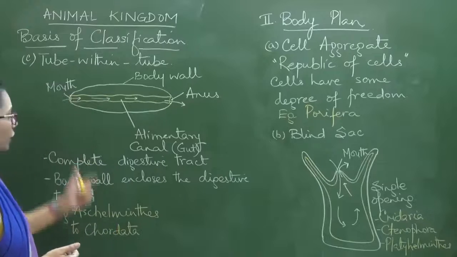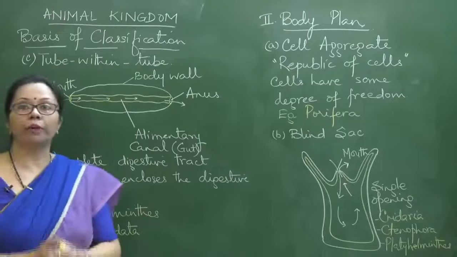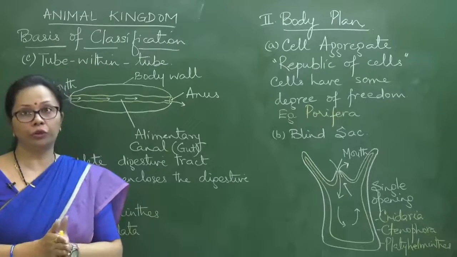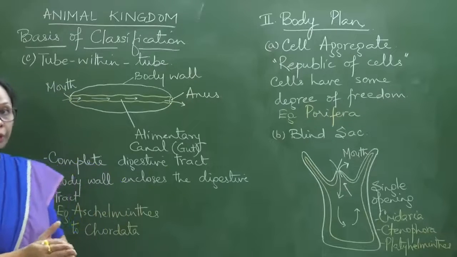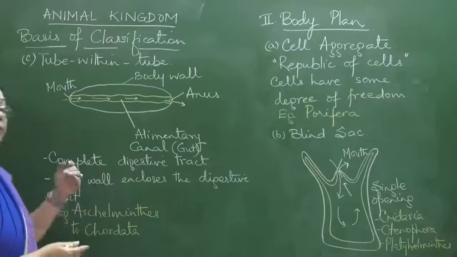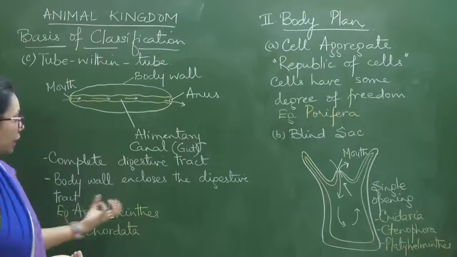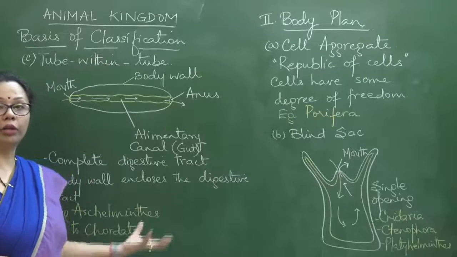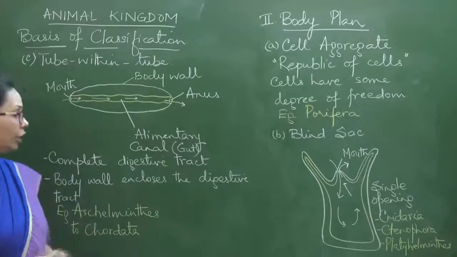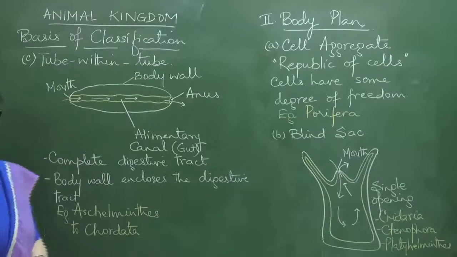And last but not the least, the tube within tube body plan, where the complete digestive tract has originated, with two separate openings. These are the phyla Aschelminthes, Annelida, Arthropoda, Mollusca, Echinodermata, Hemichordata and finally Chordata.